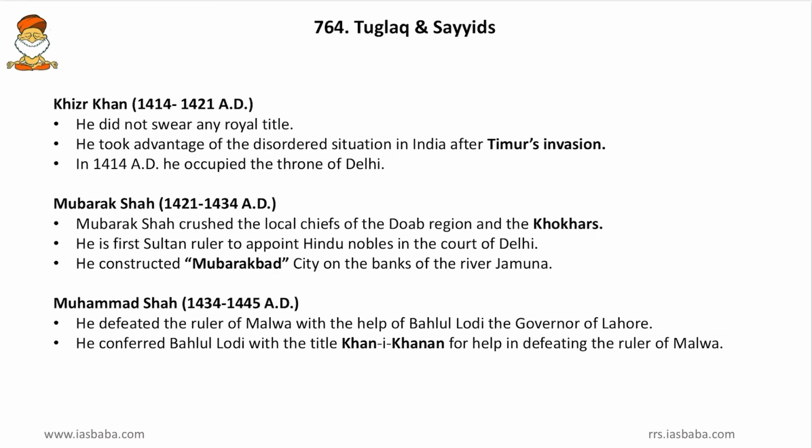Then he constructed Mubarakabad city on the banks of the Yamuna. So on the banks of the Yamuna river, this Mubarakabad was constructed and, as the name suggests, it was constructed by Mubarak Shah. Then Muhammad Shah defeated the ruler of Malwa with the help of Bahlul Lodi, the governor of Lahore. And then he conferred Bahlul Lodi with the title Khan-e-Khanan for helping in defeating the ruler of Malwa.